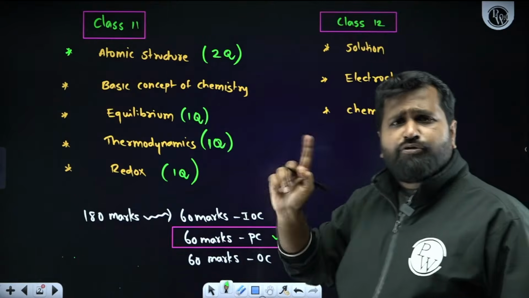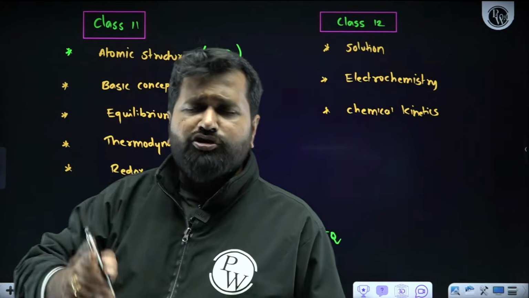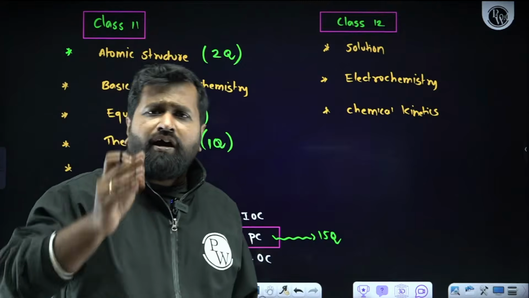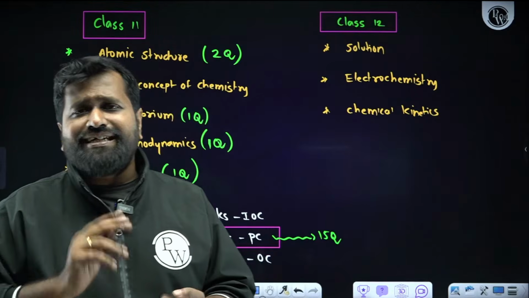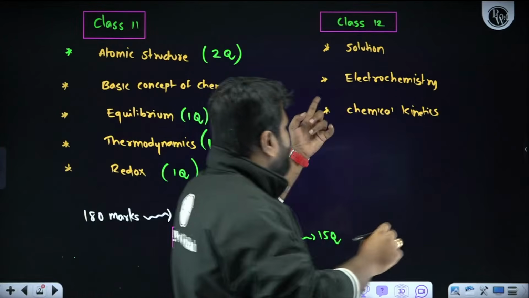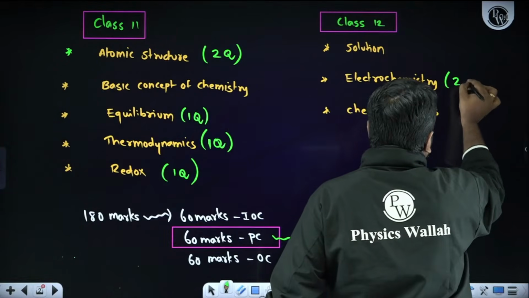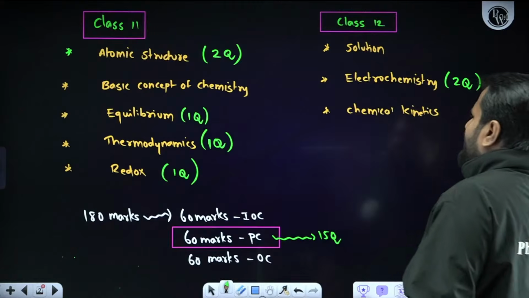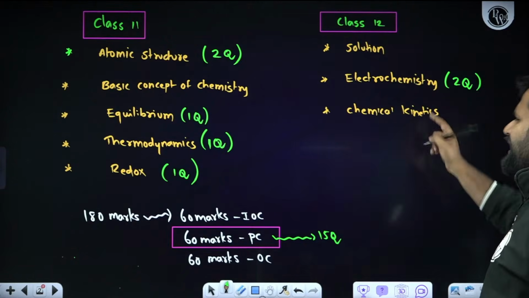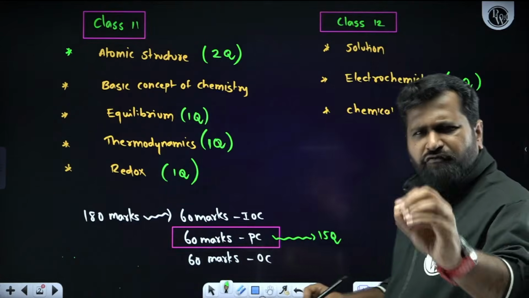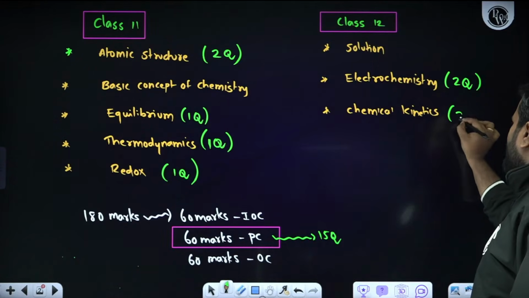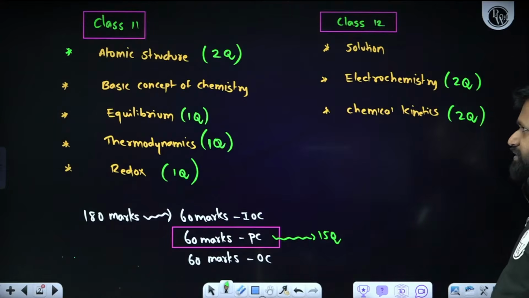We will get direct questions based on the Nernst equation, Faraday's law, or molar conductance, equivalent conductance, resistance, conductivity, all those calculation parts. So here you can write 2 questions. Apart from that, chemical kinetics: order, half-life, Arrhenius equation. Very simple, direct questions. Directly you can attempt 2 questions.